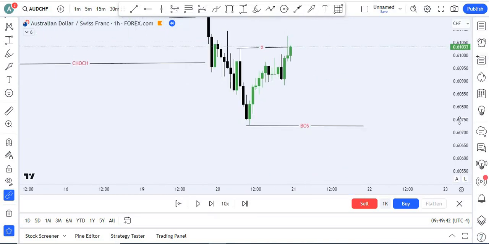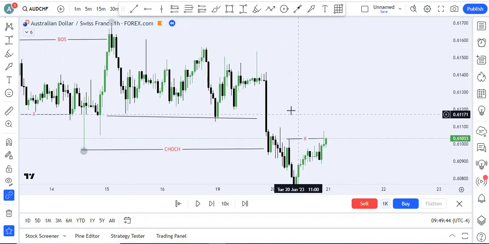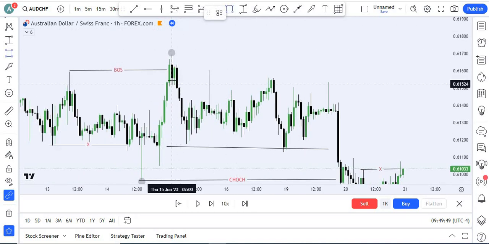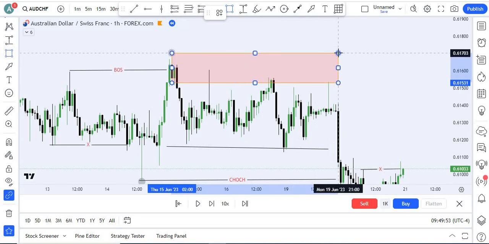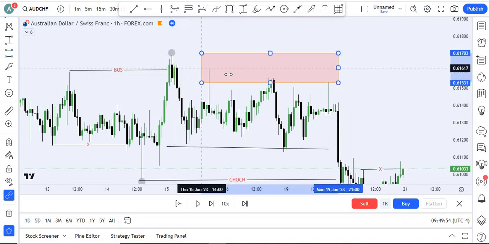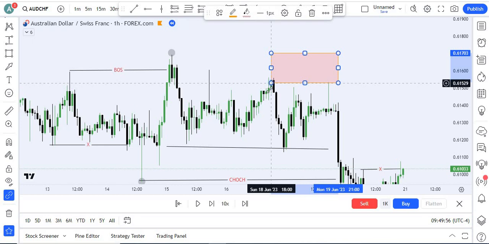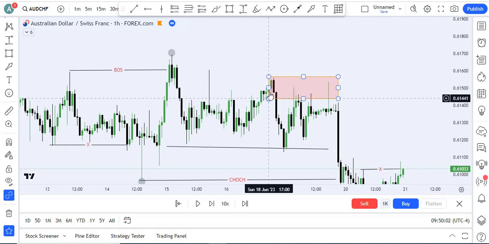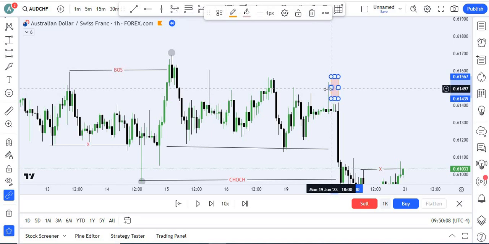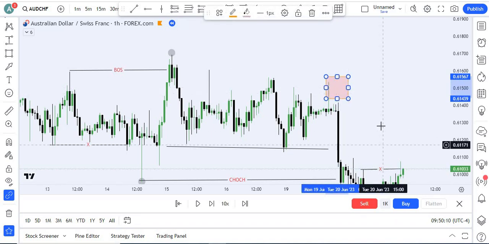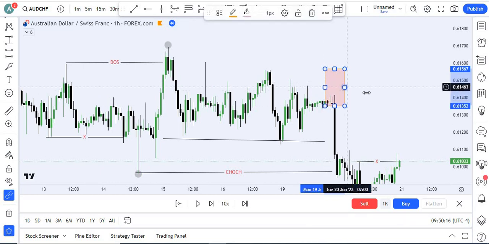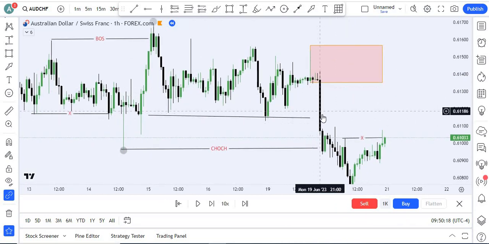Okay, now what we need, we have to find the unmitigated order block. If we see this is the last red candle, a black candle, it's mitigated by this one. So we shift to the next, this green candle, the biggest candle. The backside was our candle, but it's also mitigated by this one. So we shift to the next. As I said, after inducement only one order block works. We will see this candle, but it's also mitigated by this black candle.